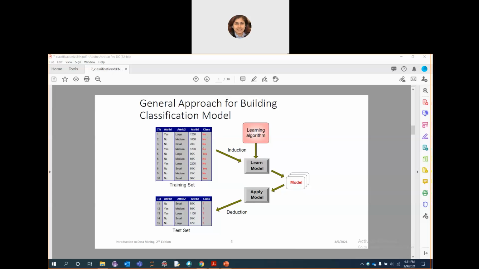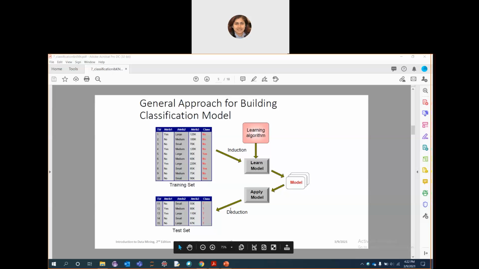The systematic approach of learning a classification model given a training set is known as the learning algorithm. The process of using this learning algorithm to build a classification model from the training data is called induction. This process is also often described as learning a model or building a model. The process of applying a classification model to unseen test instances to predict the class label is called deduction.